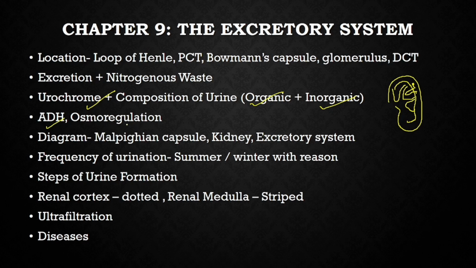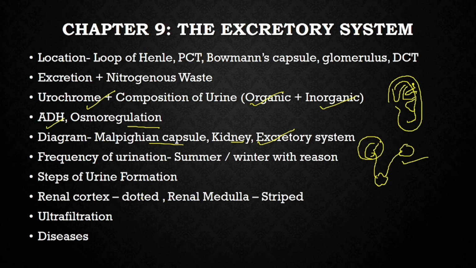ADH, antidiuretic hormone. Osmoregulation, that is maintaining the concentration of the blood, the water content and the composition of the blood, is a function of the kidney, which is osmoregulation. The diagrams which can be asked are the Malpighian capsule, the kidney, that is the transverse section, and the entire excretory system where you have to draw the kidney, the ureter and the urinary bladder. When you are drawing the diagram, please keep in mind the right kidney is slightly lower than the left kidney. Steps of urine formation: ultrafiltration, reabsorption, secretion and excretion.